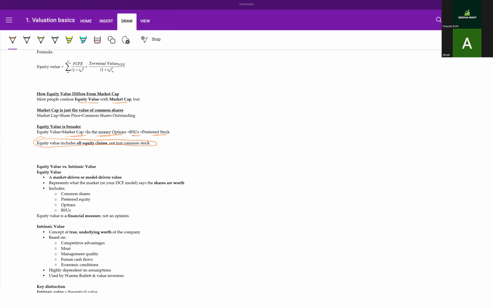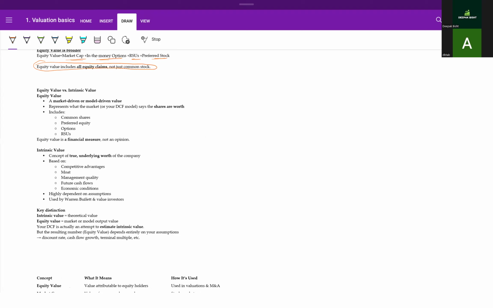And there is also a difference between equity value and the intrinsic value. So equity value is actually market driven or model driven value, but intrinsic value is actually the true value or the underlying worth of the company. And this is based on competitive advantage, moat, management quality, future cash flows, economic conditions. And the equity value, which is the market driven or the model driven value, represents what the market models say the shares are worth.